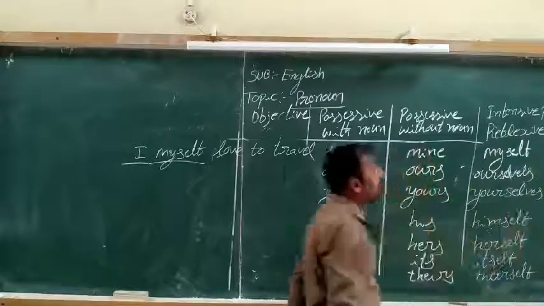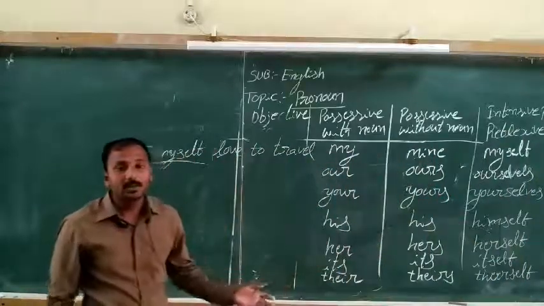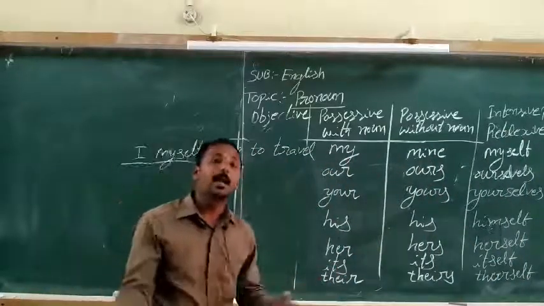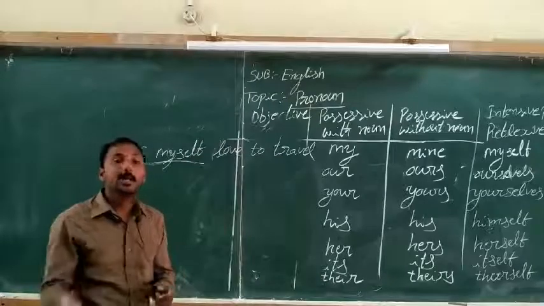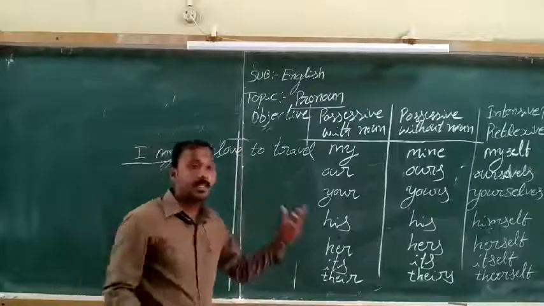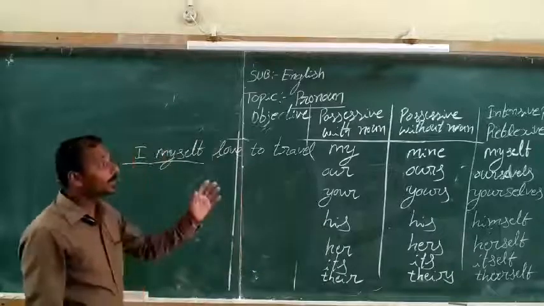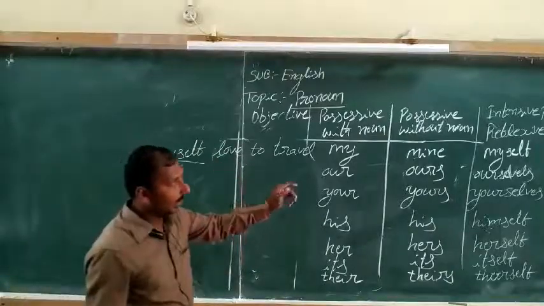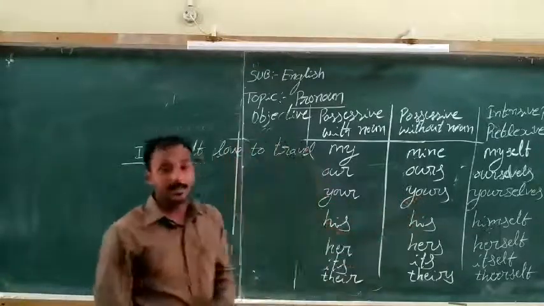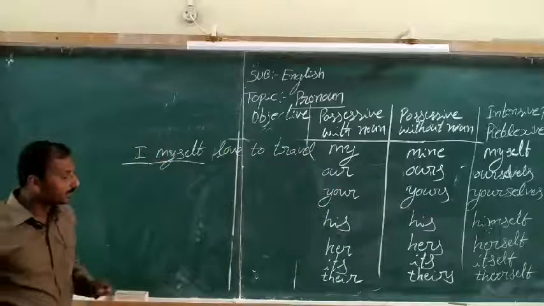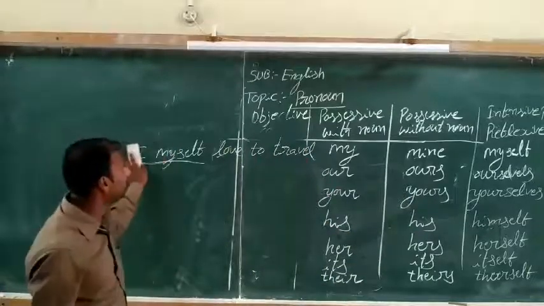Reflexive pronouns are used when the subject and object of the sentence refer to the same person or things in the sentence. For example, it refers to the same person in the same sentence.